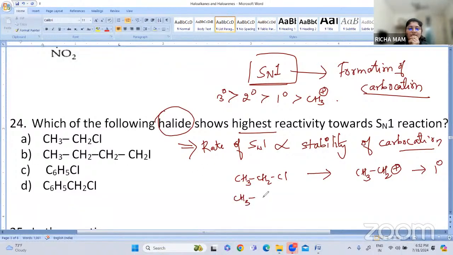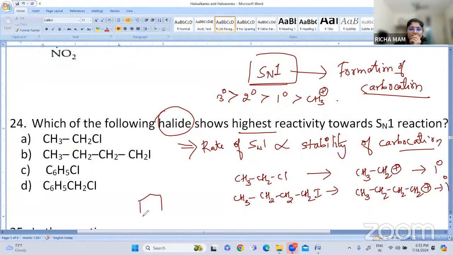Again, option B. The first step we know, so I'm just writing the carbocation stability. It will be CH3... So this is also what carbon? This is also a primary carbon.